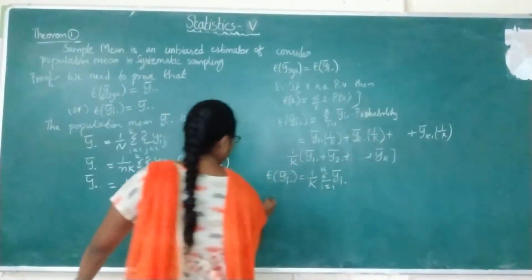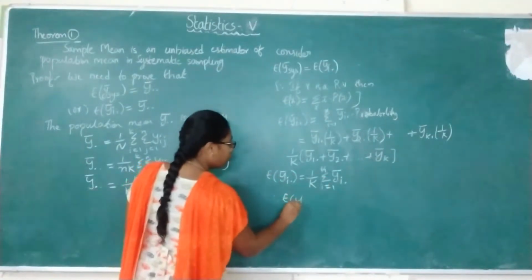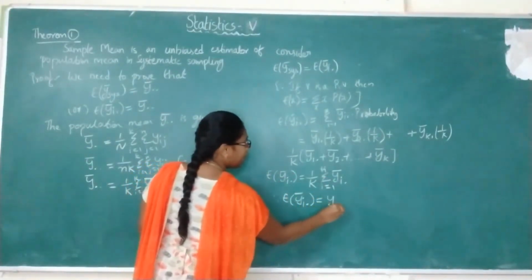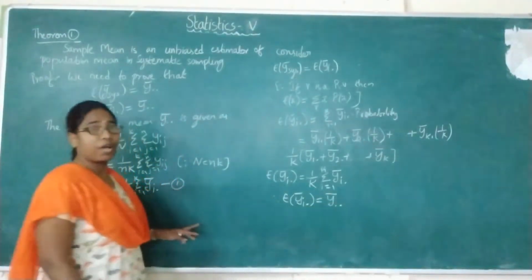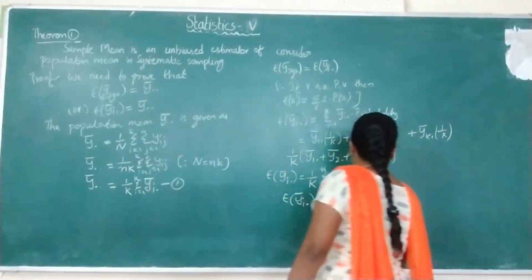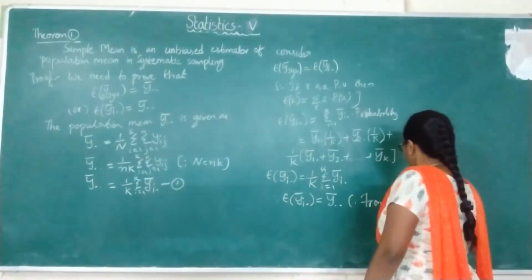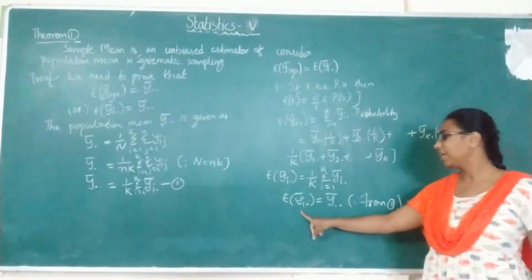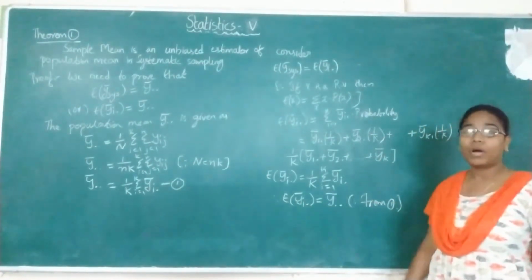Therefore, expectation of yi dot bar equals y double dot bar. So from equation 1, we got the required proof, that is expectation of yi dot bar equals y double dot bar.